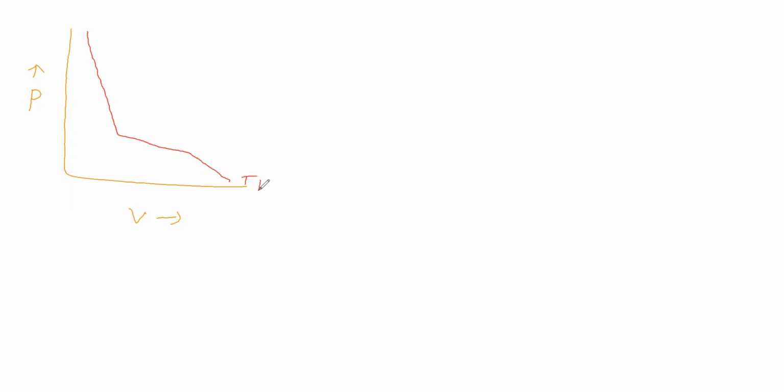Now T1 temperature we have drawn. Now we will go for T2 temperature. T2 temperature we have drawn. Now we will see this point.